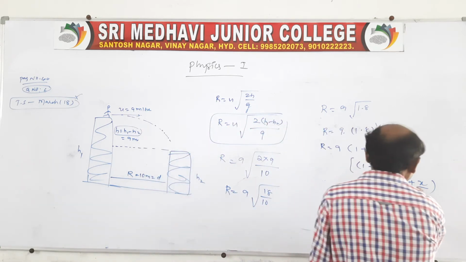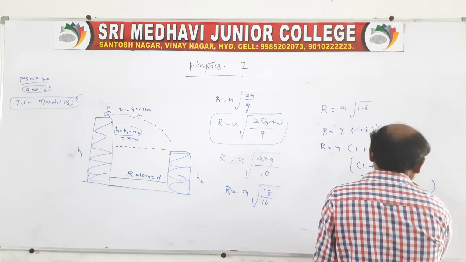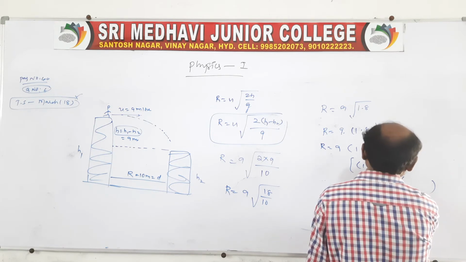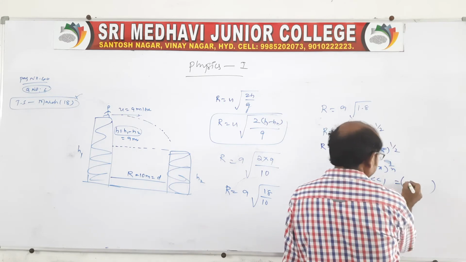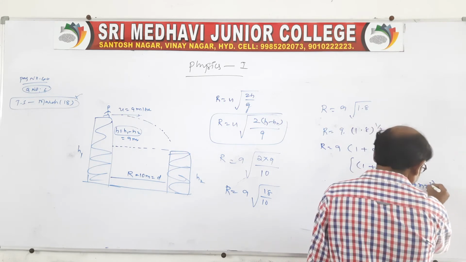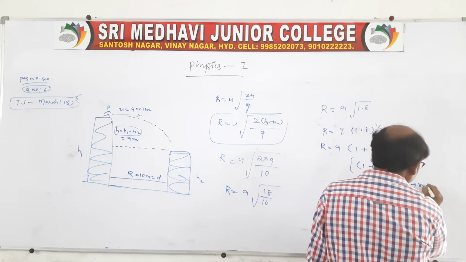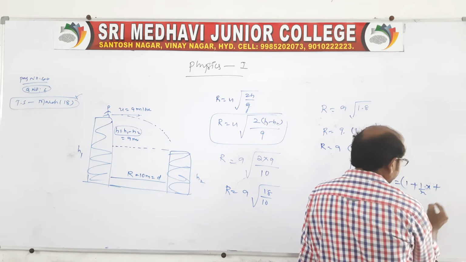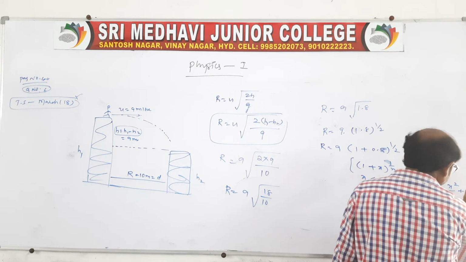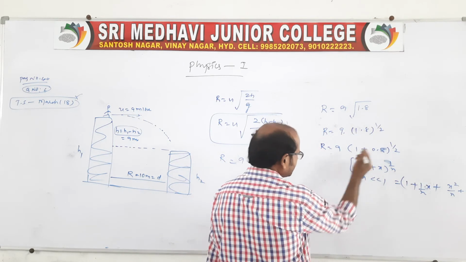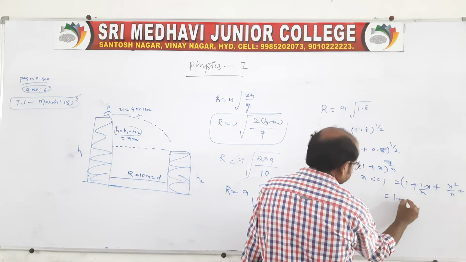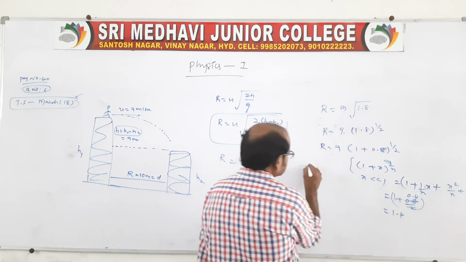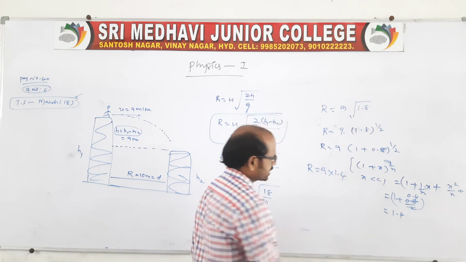We can write it like this: for x very less than 1, (1 plus x) to the power 1 by n is approximately 1 plus x by n plus terms in x square and so on. You leave all the higher terms and take the value directly: 1 as it is plus 0.8 by 2, which is 0.4. So we get 1.4. So r is equal to 9 into 1.4.